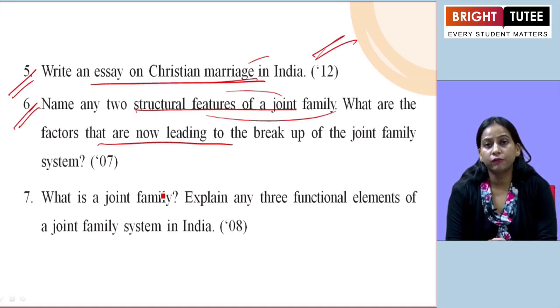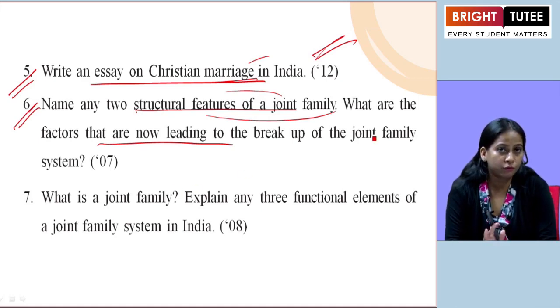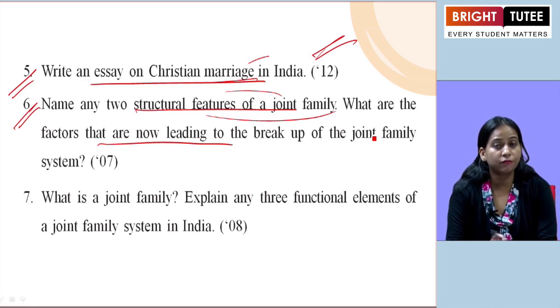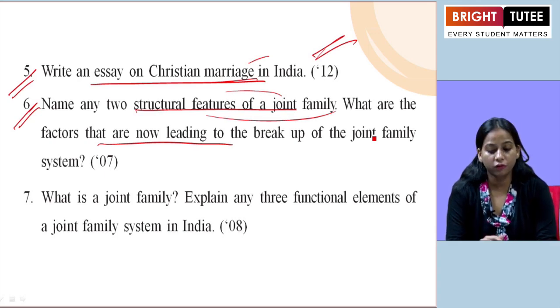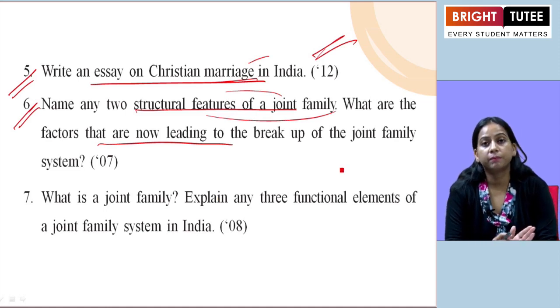Now what are the different factors? The second part they have asked: what are the different factors which are creating the problem nowadays and leading to the breakup of the joint families? So we can mention here the differential earnings of brothers generating tension in the household. This is one of the very common factors. Second, the growth of individualism has also led to the breaking up of these joint families. Then the development of the secondary or service sector also led to the formation of nuclear families, which resulted in the breakup of joint families.